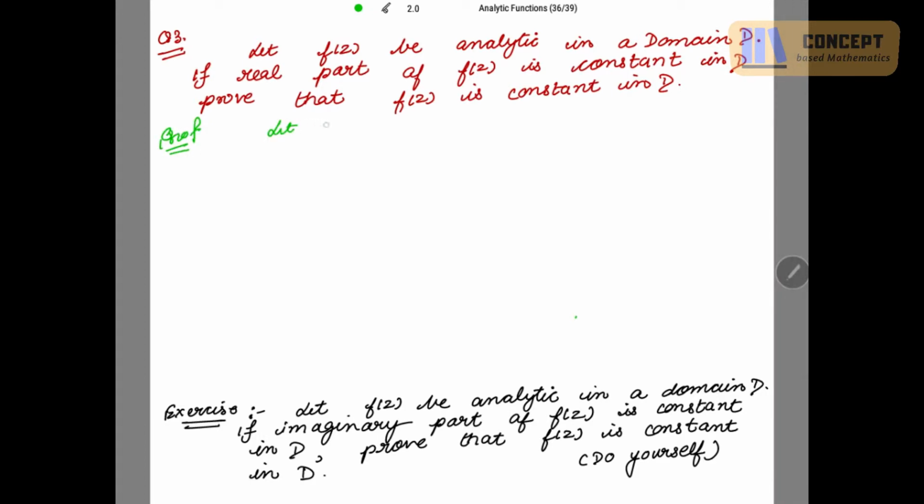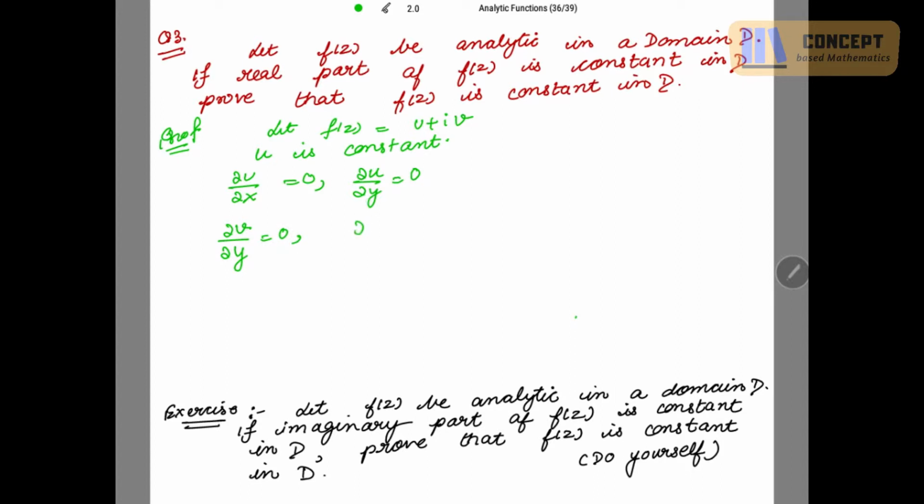So let f(z) = u + iv. Now here the real part is constant, so we say that u is constant. If u is constant, then the derivative with respect to x is 0, and the derivative with respect to y is also 0. From this, using the CR equation, if ∂u/∂x is 0, then ∂v/∂y is 0.